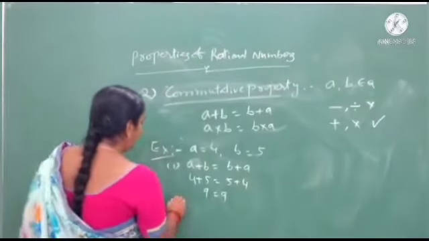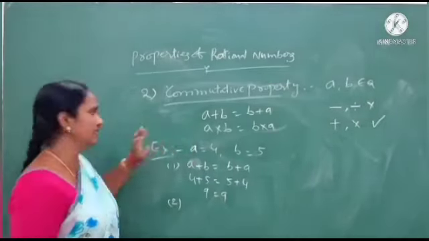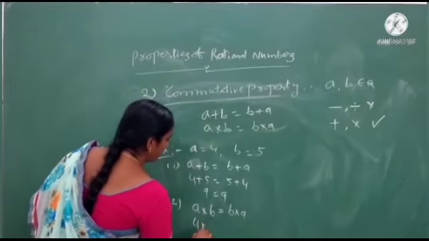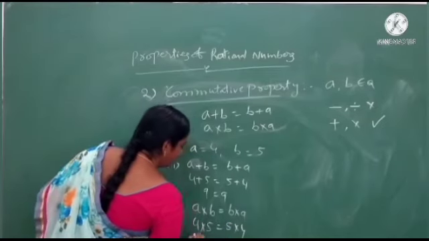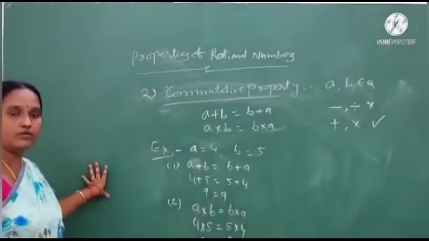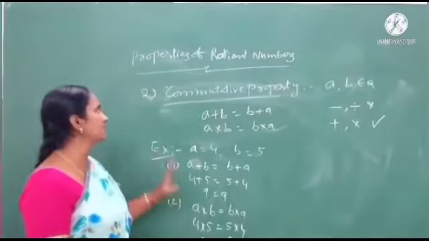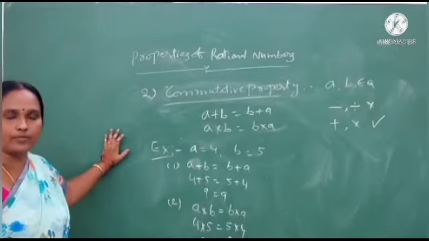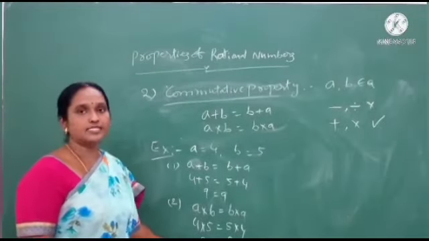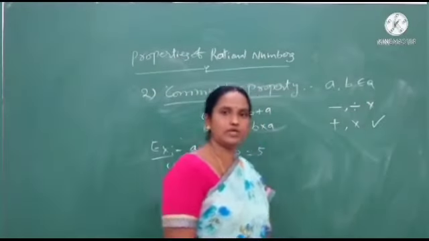Okay, and after that we verify whether multiplication is satisfied or not here. a into b equals b into a. Here 4 into 5 equals 5 into 4. 4 fives are 20 and 5 fours are 20. Okay, students, here also LHS and RHS are both equal. That's why rational numbers satisfy the commutative property under addition and multiplication only. It's not satisfied for subtraction and division.